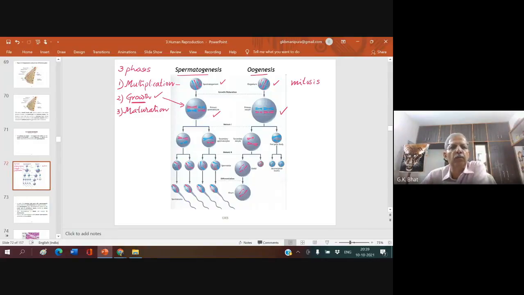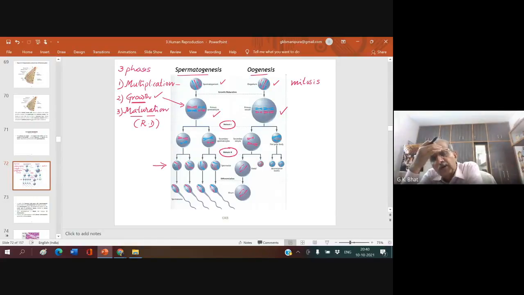This growth phase is followed by maturation phase. Maturation phase actually involves the reduction division. In the maturation phase, both the primary spermatocyte and the primary oocyte undergo the first meiosis and result in two daughter cells, and both these daughter cells undergo second meiotic division, and at the end of the maturation phase, four daughter cells are formed.